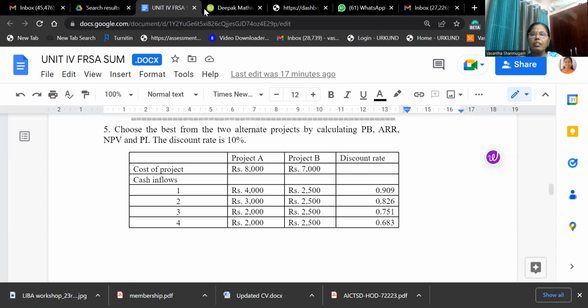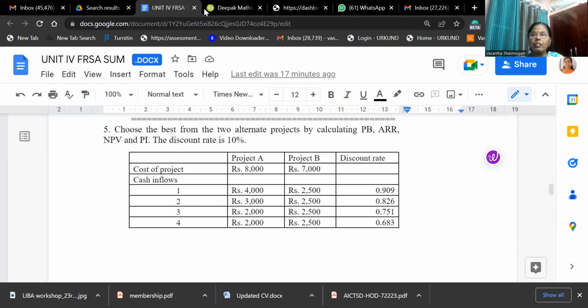Then the second method is the average rate of return method. Here the formula is average income divided by original investment or average investment. Profit after depreciation and tax will be considered. Next, the net present value method is present value of cash inflow minus present value of cash outflow.